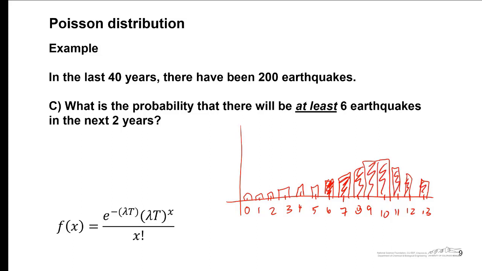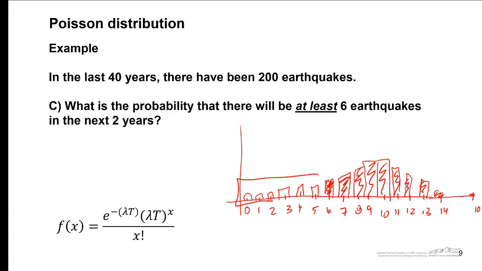Now keep in mind that in contrast to the binomial distribution, we can keep going forever. We could potentially have 100, and that's going to be very small, but at least you have to consider summing everything above that. That's very hard to do because you would have to add f of 6 plus f of 7 plus f of 8 all the way up to very large numbers.